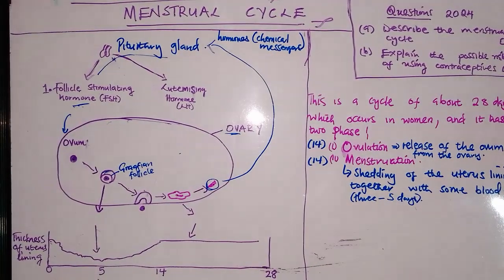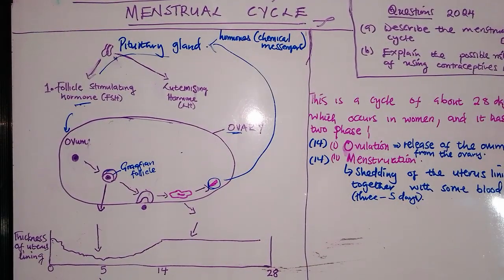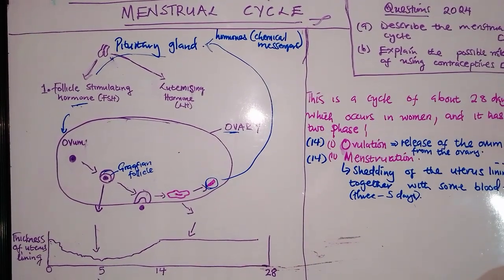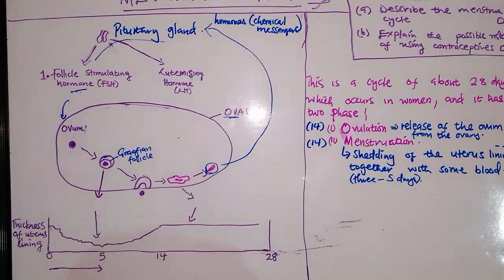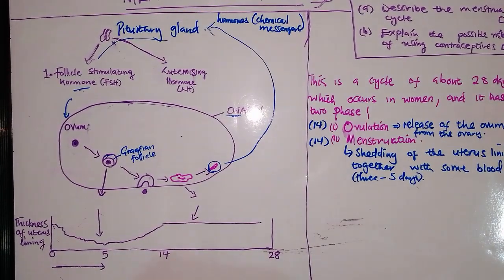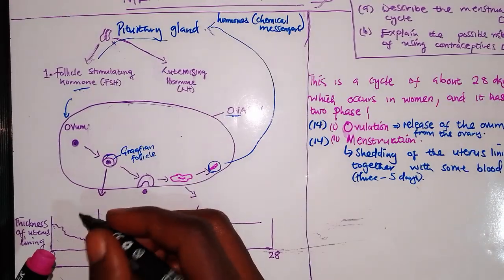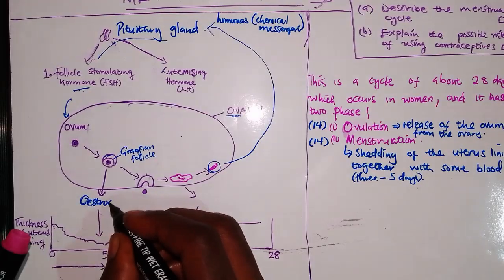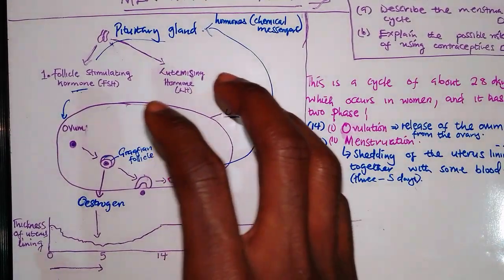So this Graafian follicle will develop, allowing the ovum to ripen. Now what is the importance of the Graafian follicle? This Graafian follicle is the structure which will produce what is known as oestrogen. So oestrogen will now be produced by the Graafian follicle.